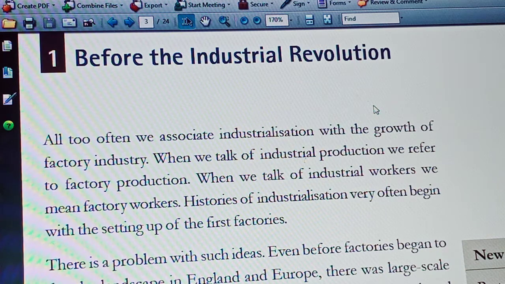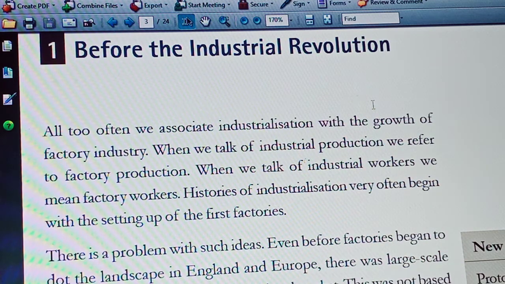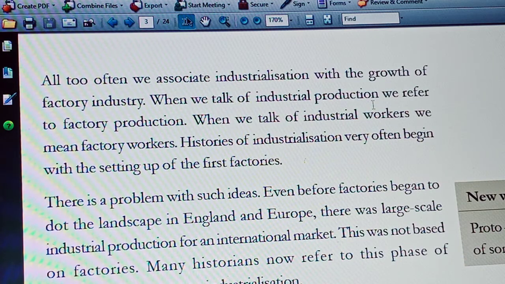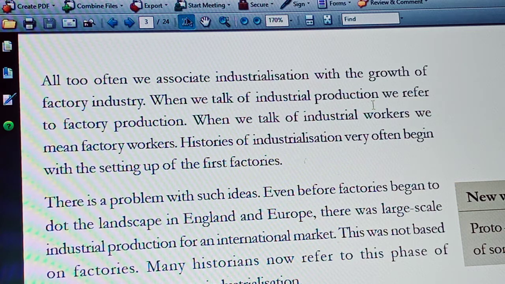This was not based on factories. Goods were produced in England with the help of small machines and tools in a scattered way, in small workshops. These goods were exported to other parts of the world.